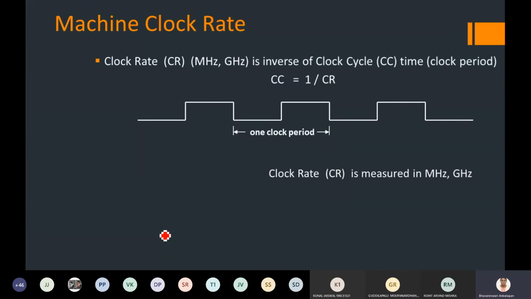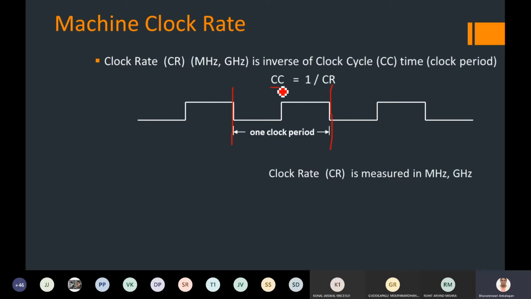So this is an example of a machine clock rate. For example, digitally, this is a complete one clock period. If I want to find out how many clock cycles it takes, I can compute it using the clock rate.